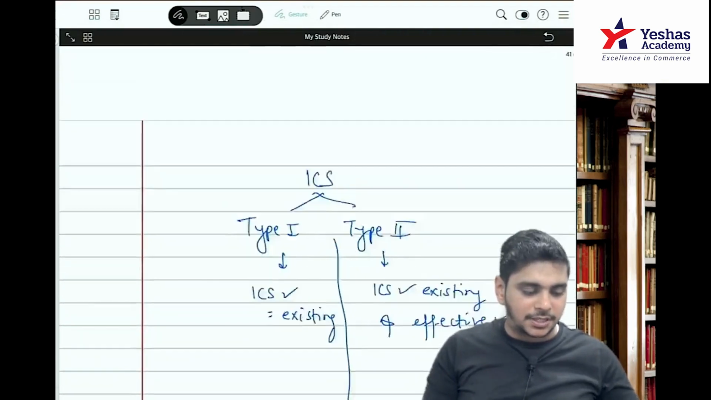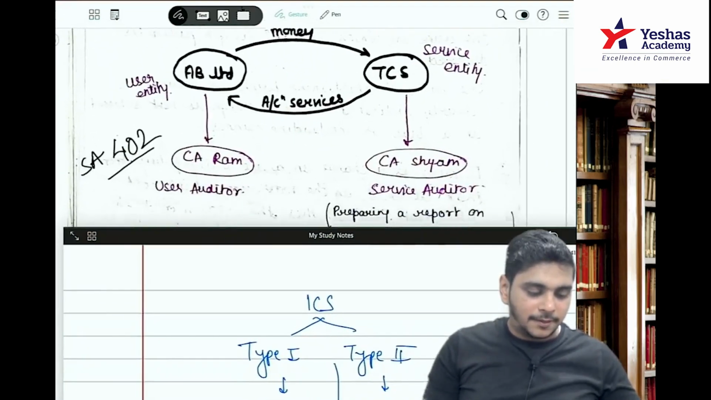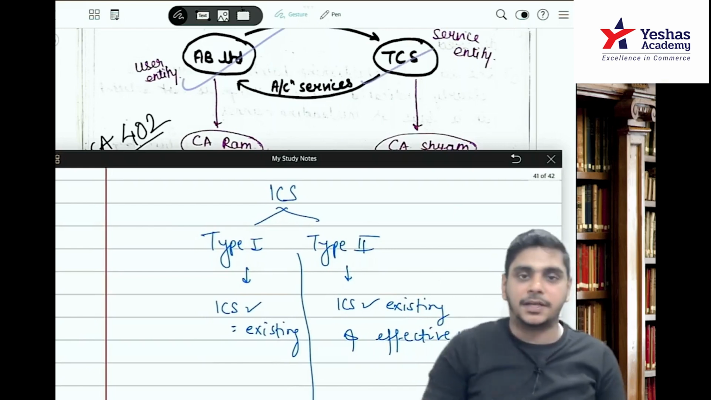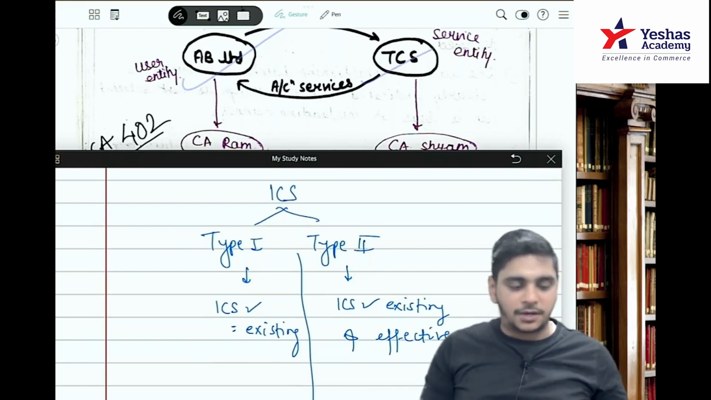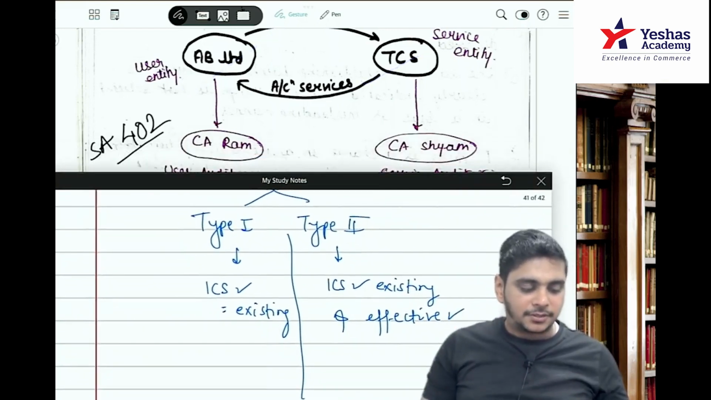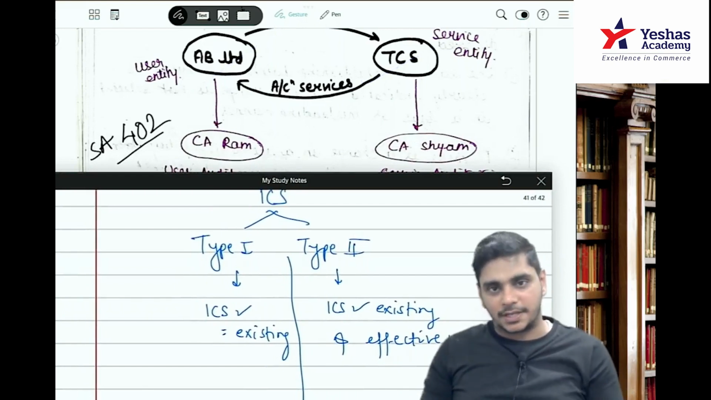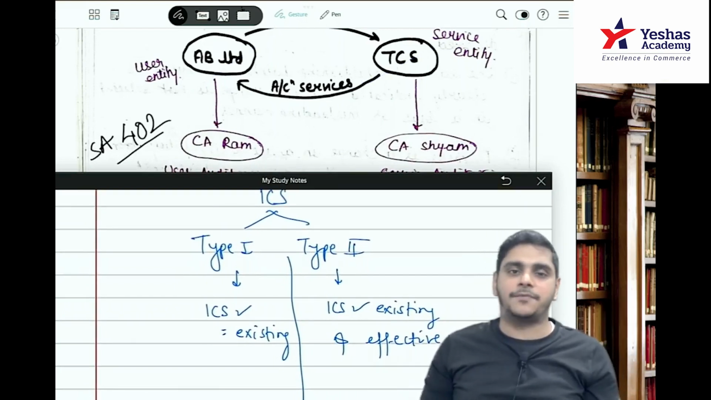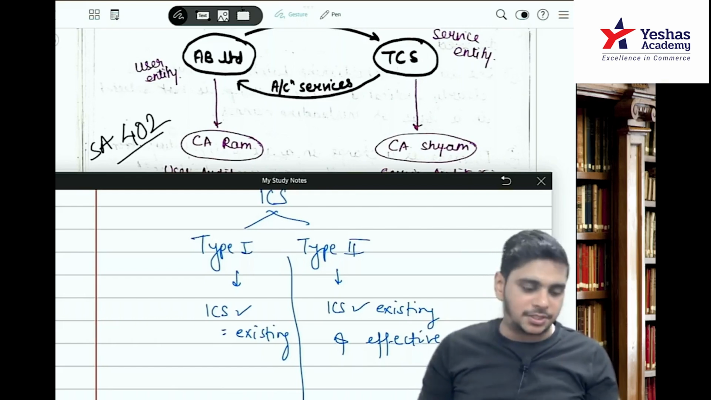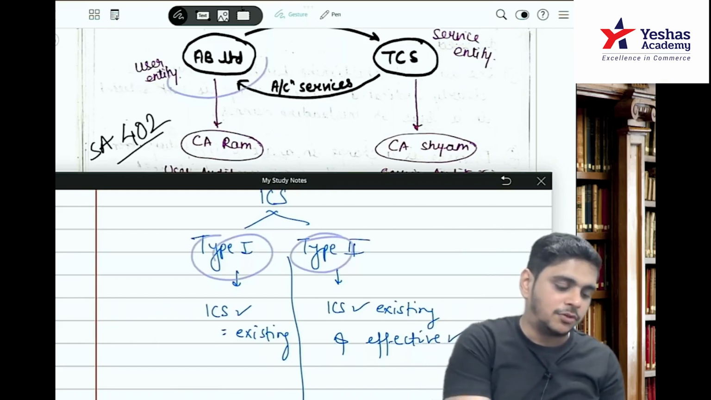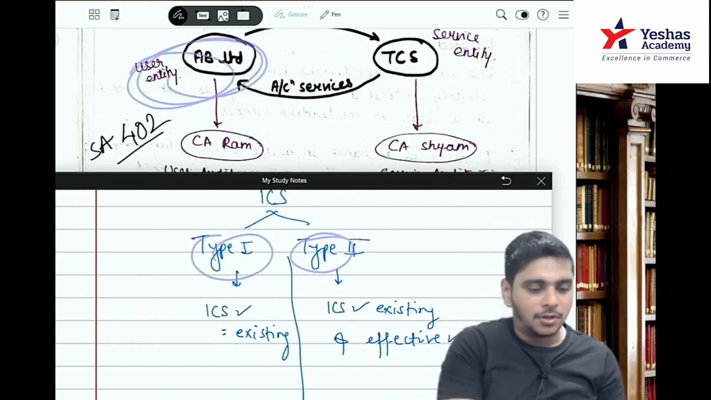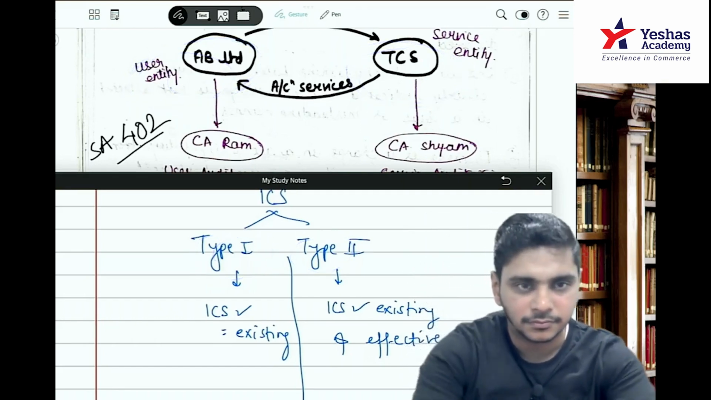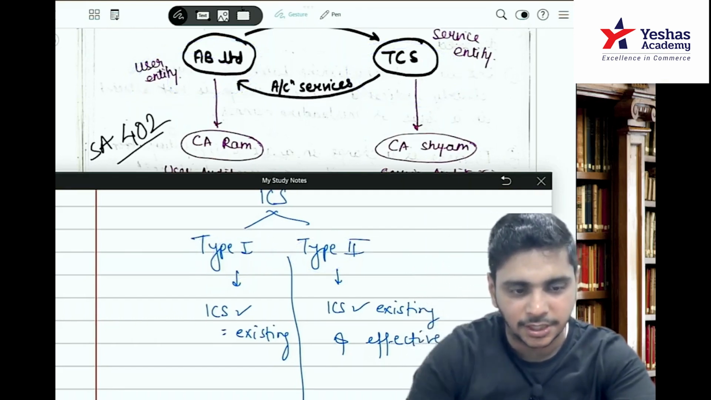So my question is, in the example, Ram will ask for a Type 1 and Type 2 report of AB Limited or TCS. Ram wants a confirmation with regard to inventory. The company has outsourced inventory to TCS, and they are dispatching the inventory. So Ram will obtain a Type 1 report or Type 2 report. My question is, will the Type 1 and Type 2 report be of the user entity, that is AB Limited, or the service entity, that is TCS? Which entity, guys? Please write in the chat which entity.